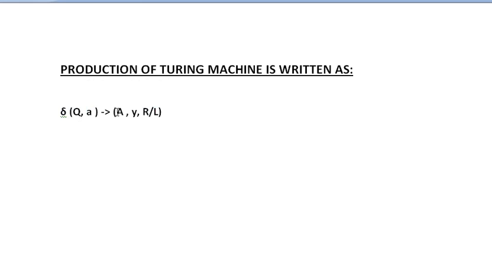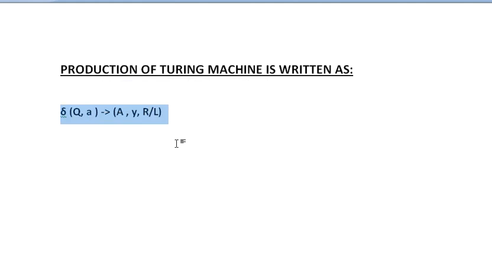It results in either the same state or the next state, this is the alphabet that is replaced over a, and this part tells you which direction the tape head is moving, either right or left. So this is the general production format for a Turing machine.